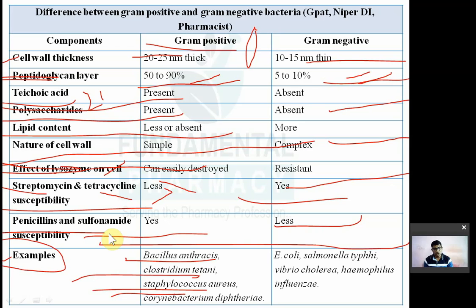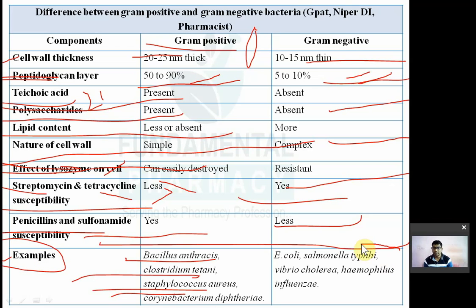Bacillus anthracis वो anthrax करता है आपको. Bacillus anthracis will cause anthrax disease. Clostridium tetani will cause tetanus. So that is gram positive. Staphylococcus aureus, most of the respiratory tract infection is caused by Staphylococcus aureus. RTI, respiratory tract infection, ये aureus से होता है. Corynebacterium diphtheriae causes diphtheria. So all these are the examples of gram positive. Now what is the example of gram negative bacteria?